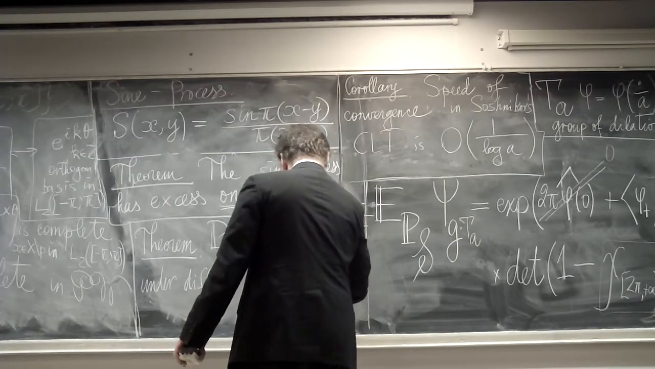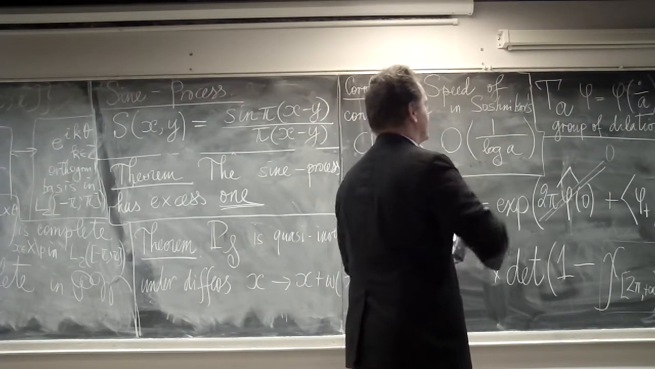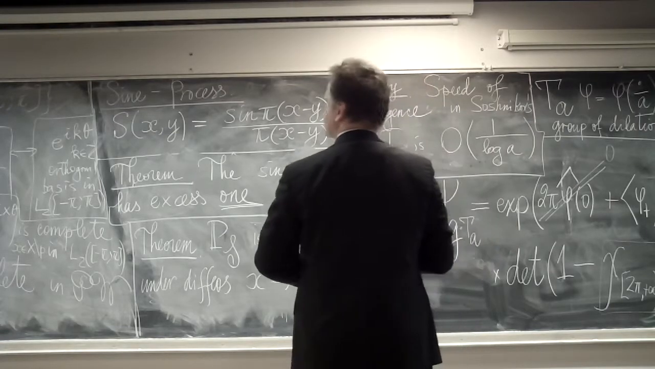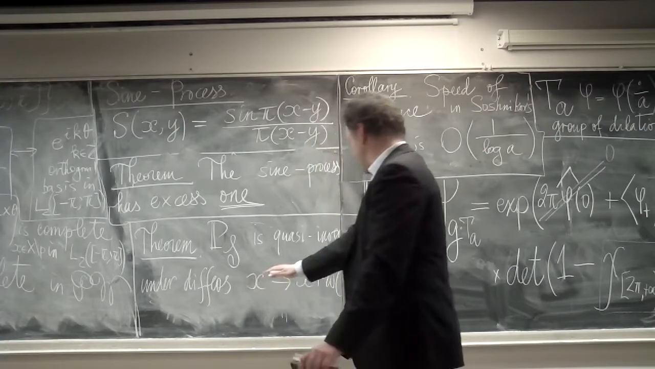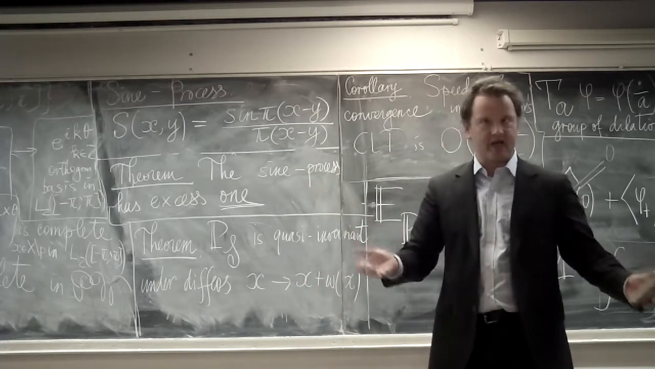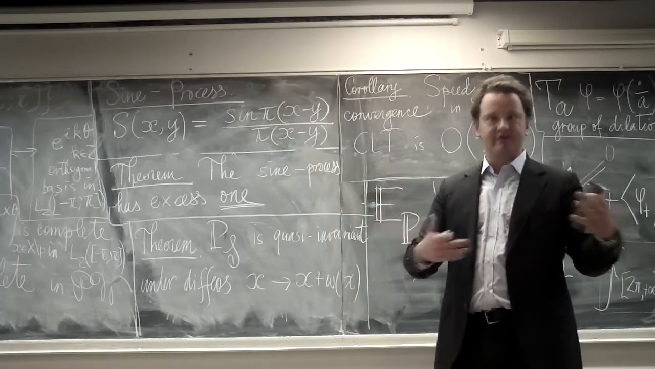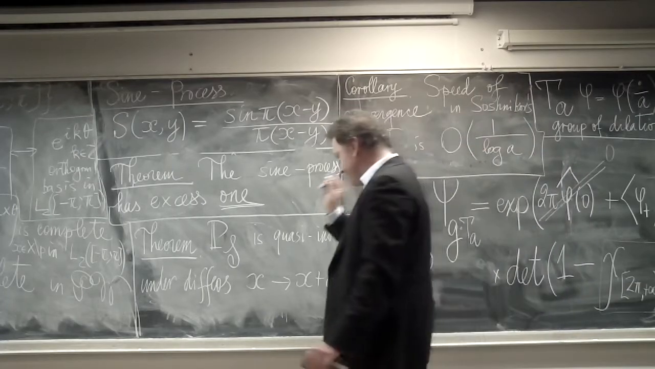x goes to x plus omega of x. So in order for this to be a diffeomorphism, so let me write this here and then explain. Omega obviously has to be bounded and the derivative has to be strictly less than 1 in absolute value. This is clear, so it must be a diffeomorphism. Under diffeos such that